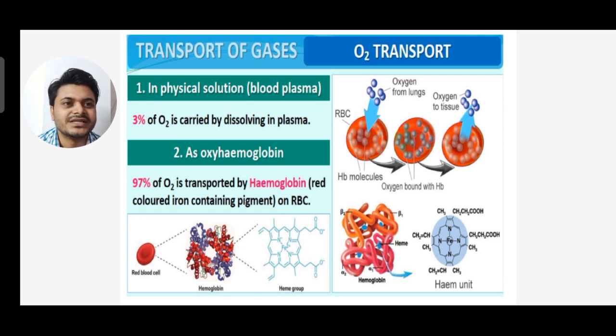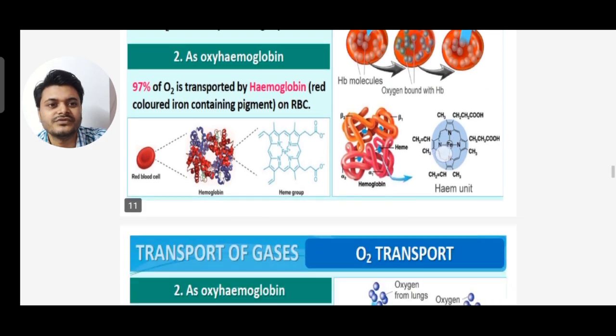You can see on the right hand side the RBC structure and the hemoglobin molecules. Heme means iron unit, globin means protein. So one molecule of iron carries 4 molecules of oxygen.